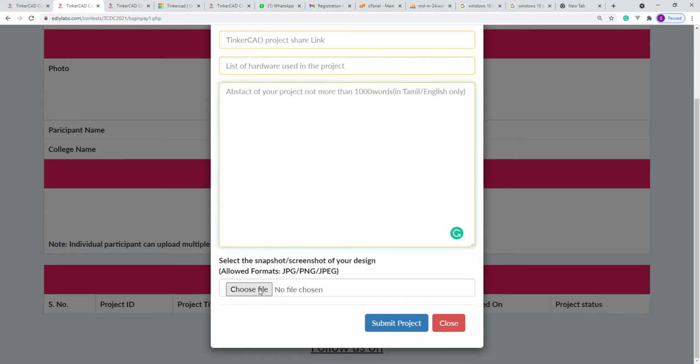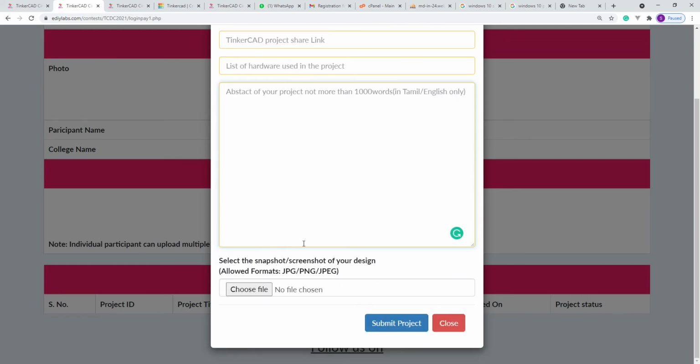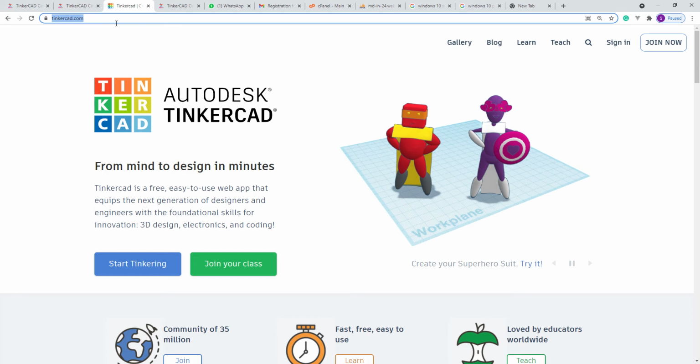After that, you select your project photo and click submit. So these are the things we have to get ready. After that, I'm opening another site called Tinkercad. We have to ready a project first, and only after that can we submit it.